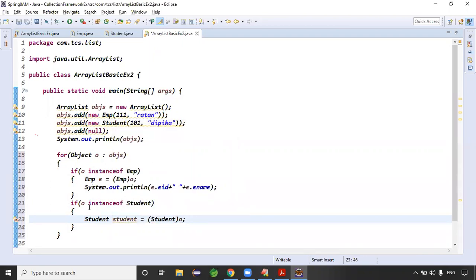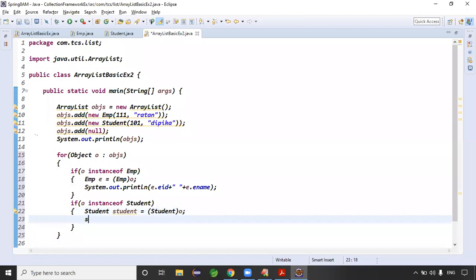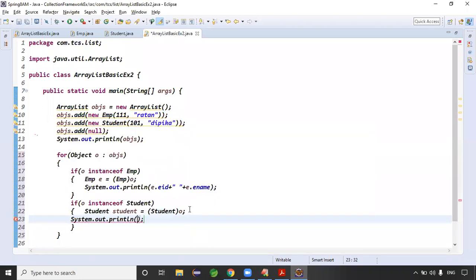Just see, guys, objs contains multiple objects. Whichever object it is holding, the corresponding code will be executed, right? For the student, let me print the data. Sysout, Ctrl+Space.